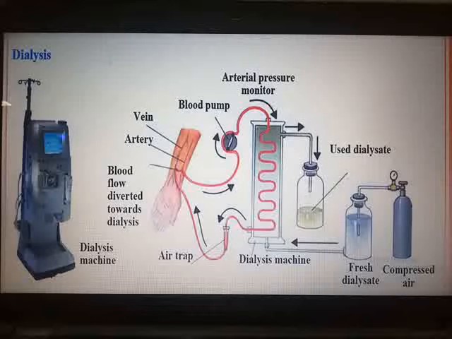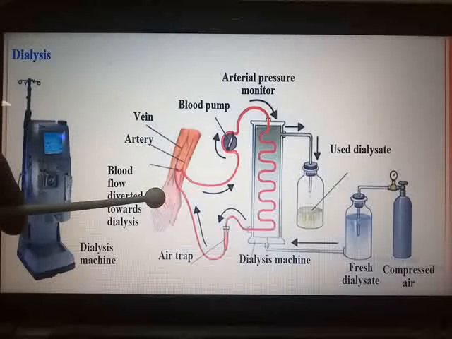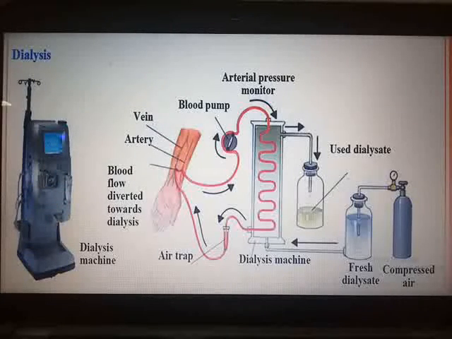About 500 ml of blood is sent at one time through this machine. You can see here, about 500 ml, that is half a liter of blood, is sent at one time through this machine, and then after separating the nitrogenous waste, the purified blood is reinfused into the body of the patient.